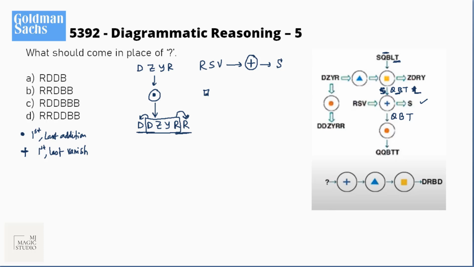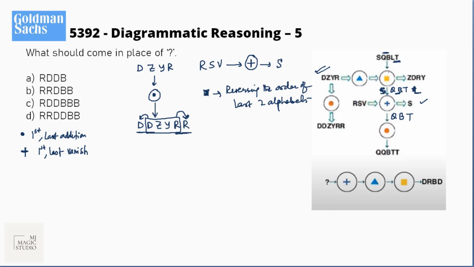So for me, this square box yellow converter is actually reversing the order of the last two alphabets. So SQBLT will become SQB, LT will become TL. Now let me check with this particular operation whether this fits in or not.